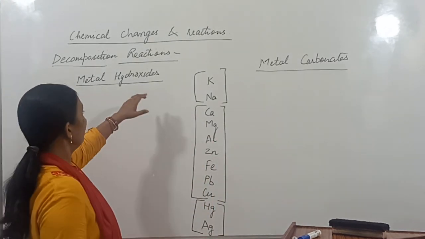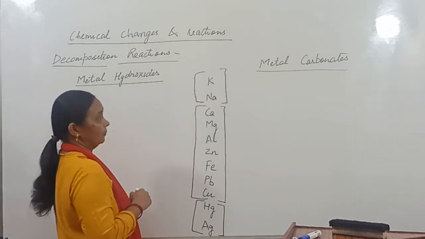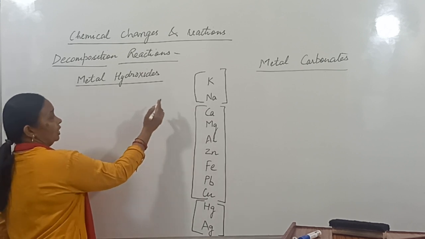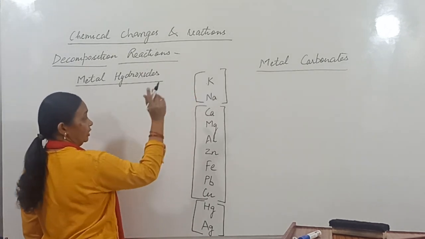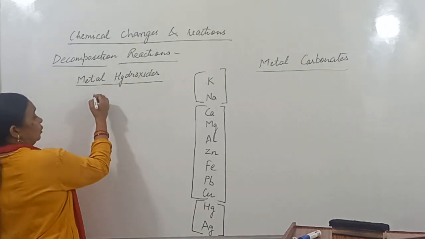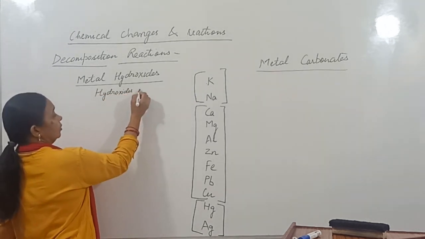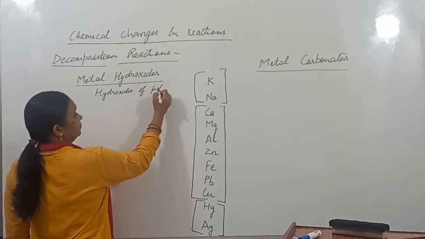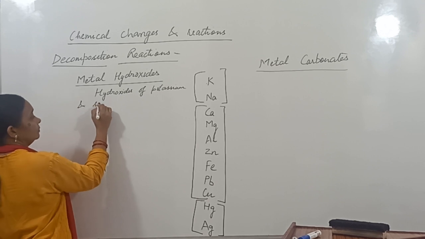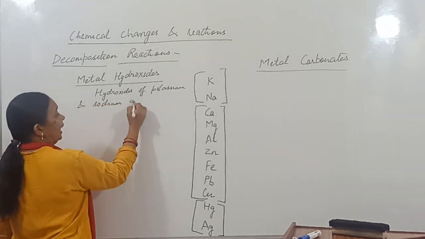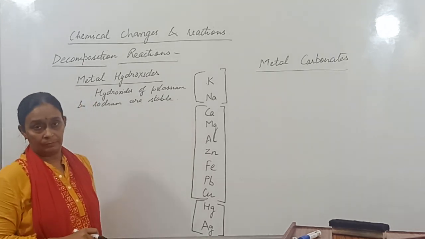For example, if we see the metal hydroxides of potassium and sodium, the metals potassium and sodium are more reactive. So the hydroxides of potassium and sodium are stable to heat, meaning they will not decompose on heating.